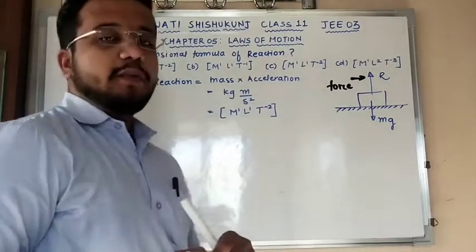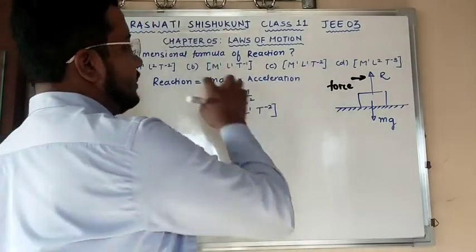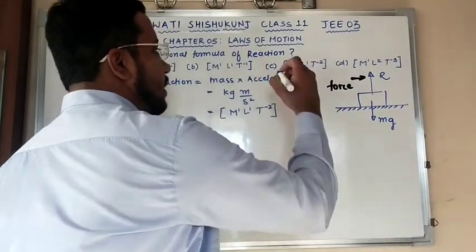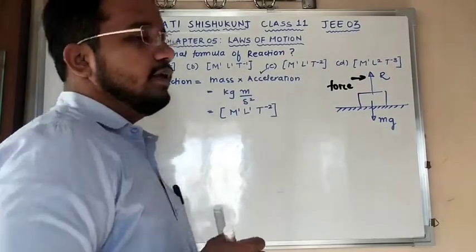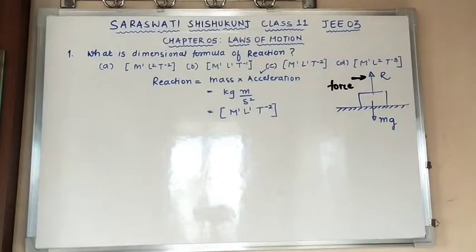So I have the formula of reaction same as that of force. So here I can say that the correct option out of the given options is M1 L1 T minus 2. Till this clear? Okay.